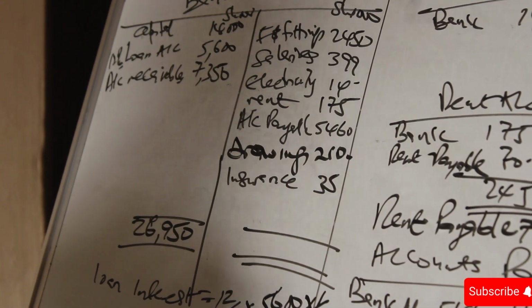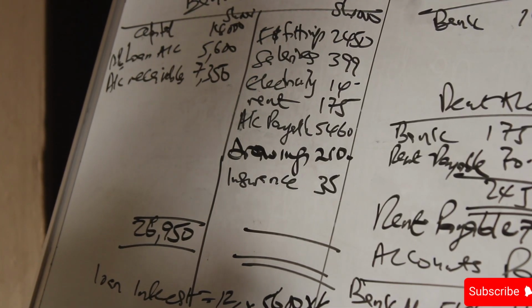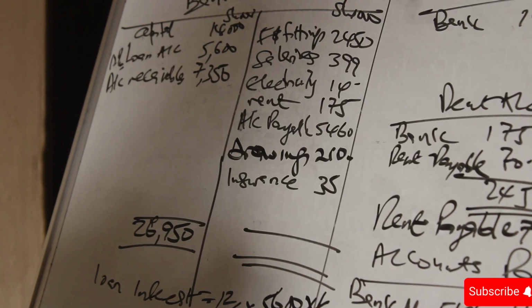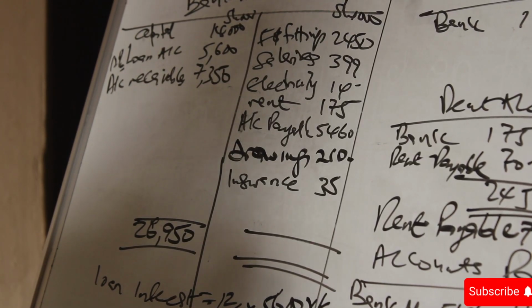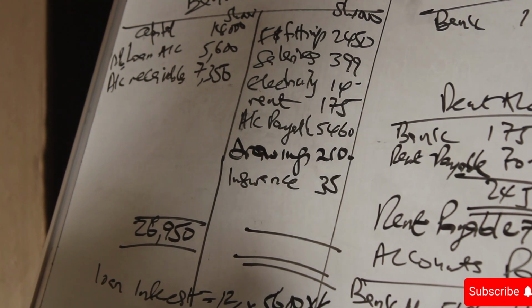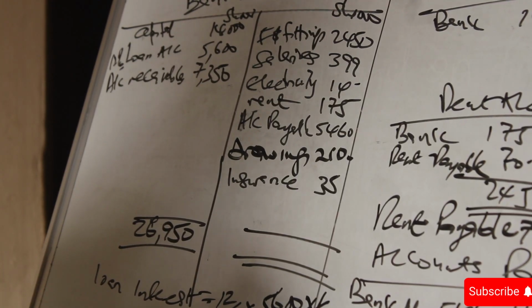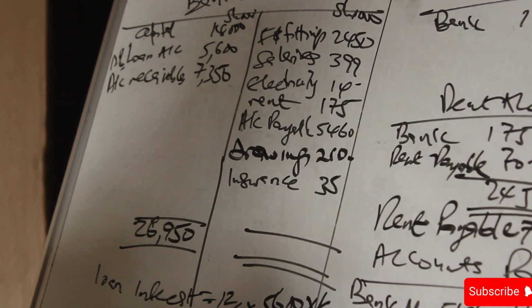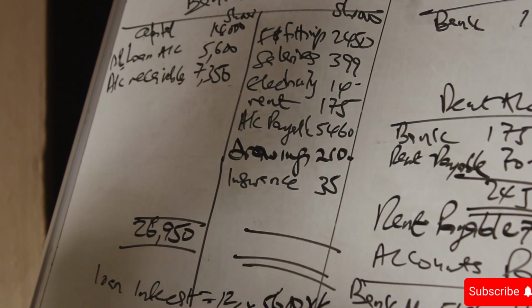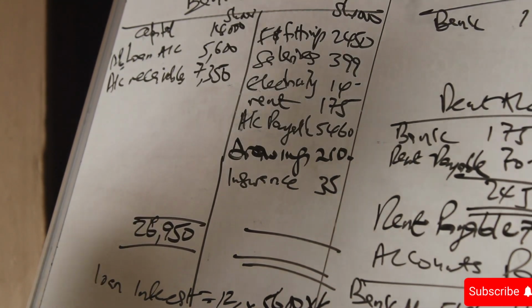Just a minute, 26,950 minus 2,450 minus 399 minus 14 minus 175 minus 5,460 minus 210 minus 35, we get 18,207.